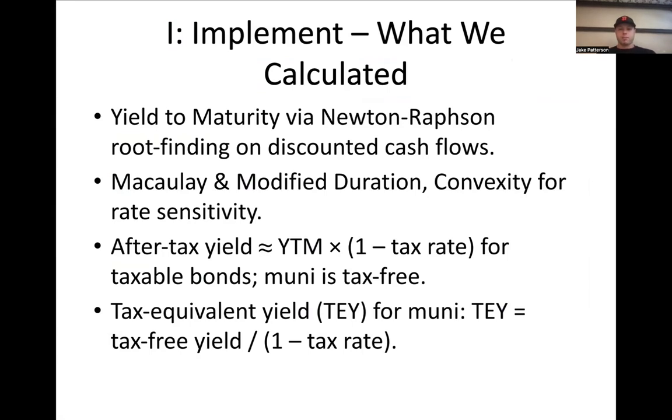Implement. In Python, I solved for YTM using an iterative root finding method, then computed Macaulay modified duration and convexity. After-tax yield equals YTM times 1 minus tax rate. For the munis, the tax-equivalent yield, TEY, equals tax-free yield divided by 1 minus the tax rate.